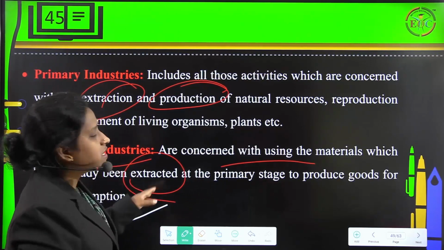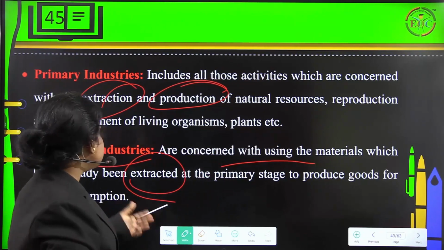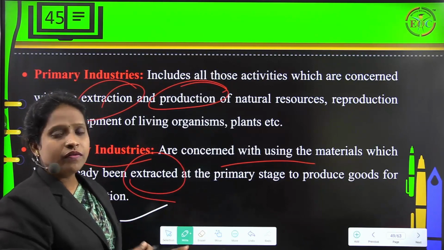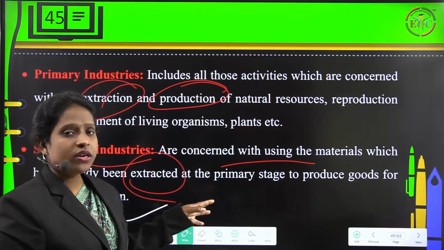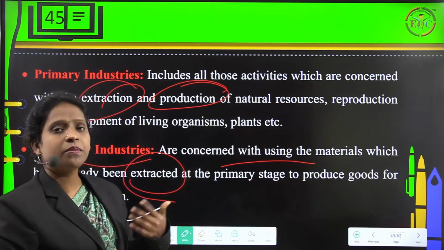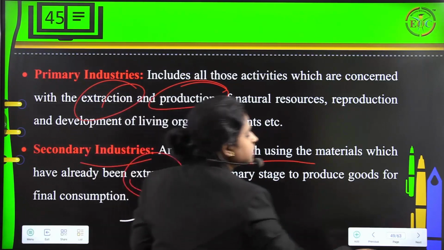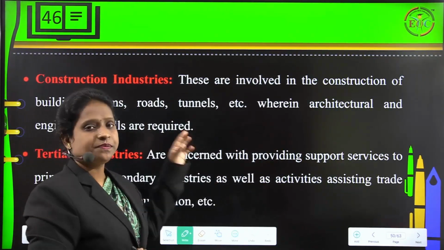Secondary industries are concerned with what? Using certain raw material or material which has already been extracted at the primary stage, and with the help of that we try to produce some goods, and that process is what we call secondary industries. And whatever product we produce is for the purpose of final consumption by the consumers. Then construction industries.